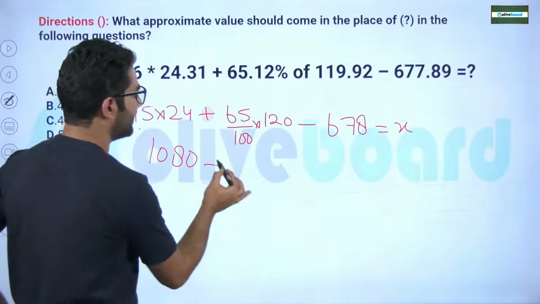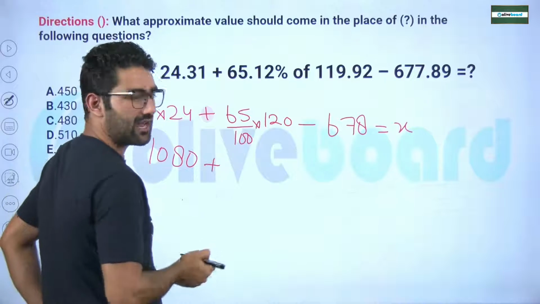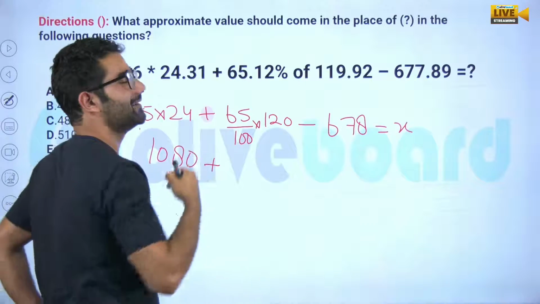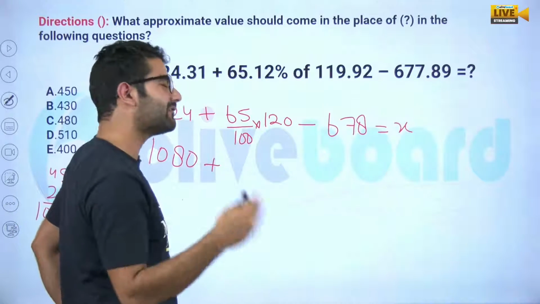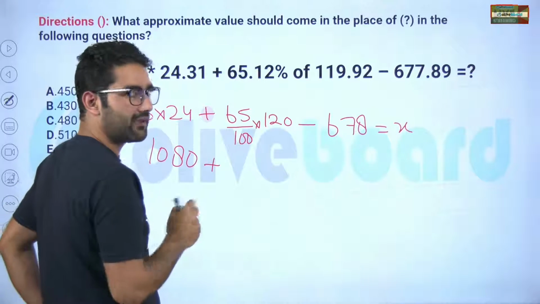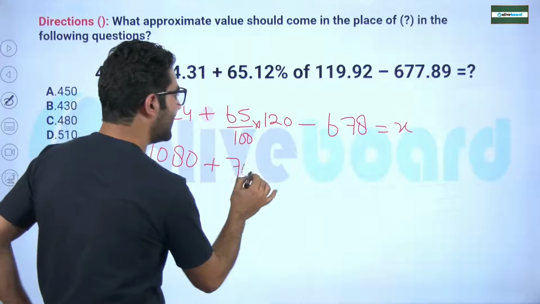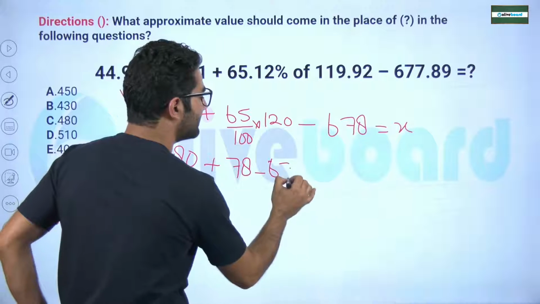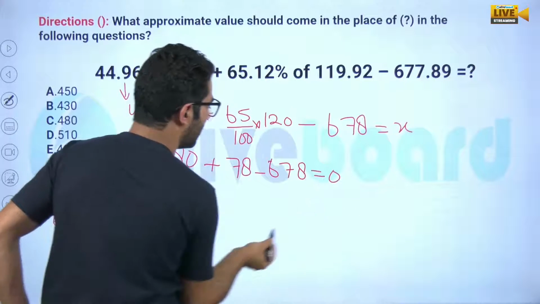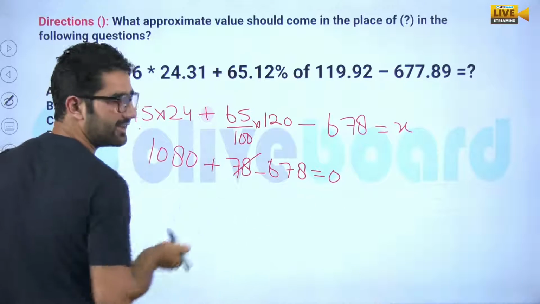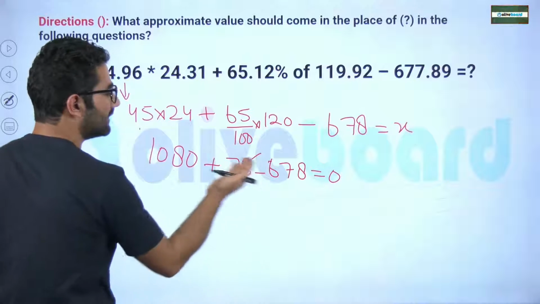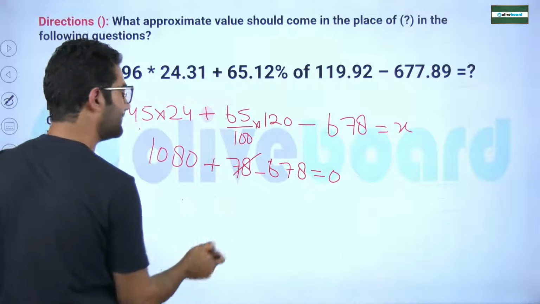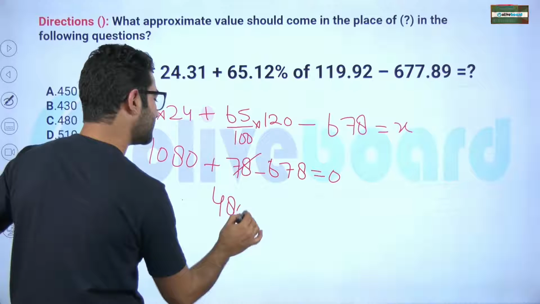Not only this, it is 65 percentile of this, or 120% of 65, whichever you feel comfortable. It will be 65 and 13, that is 78, minus 678. If we cancel 78 and 70 among this, it will be 1080 minus 600, so 480.